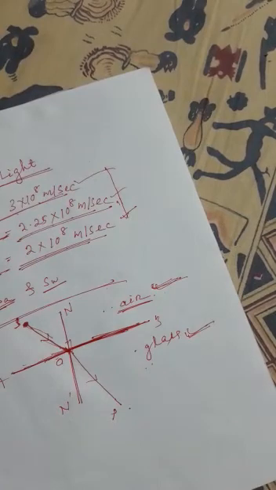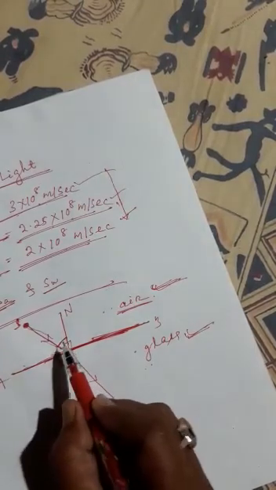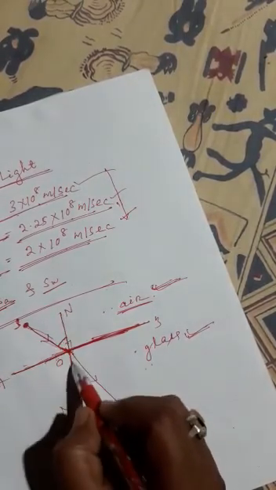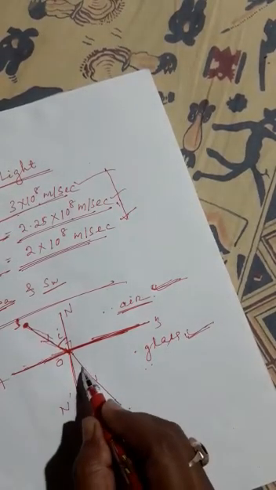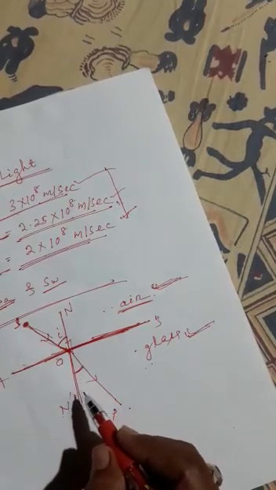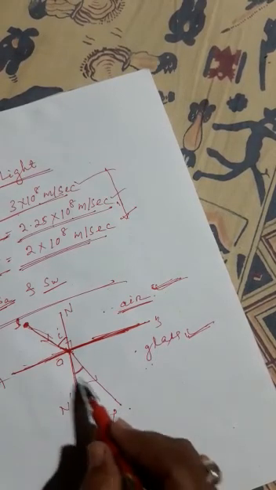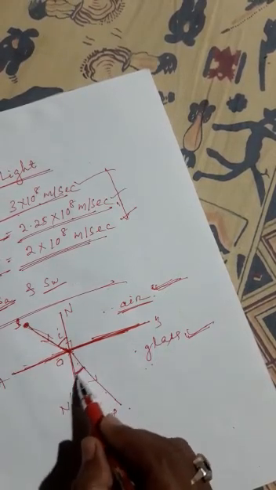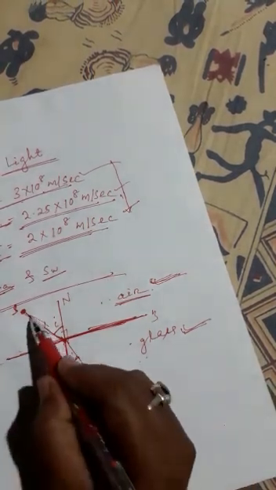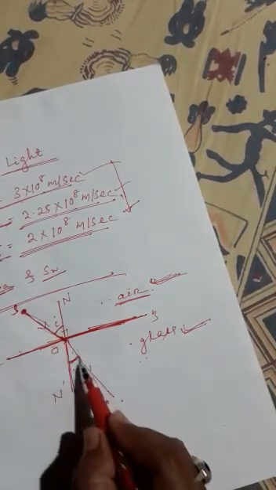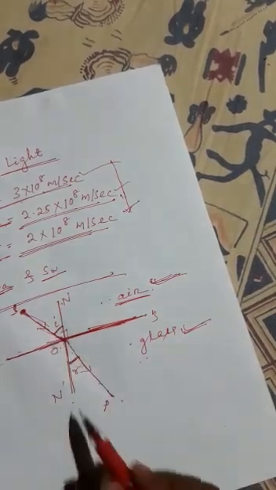Then next, angle of incidence. Look at this angle, the angle between the incident ray and the normal, that angle of incidence is denoted by i. Then here, angle of refraction: the angle made by the refracted ray with the normal at the point of incidence. Normal and refracted ray, this angle is the angle of refraction, r. Then here, incident and refracted ray, NO and dash normal, i is the angle of incidence, r is the angle